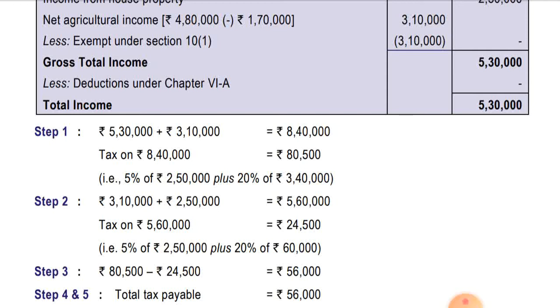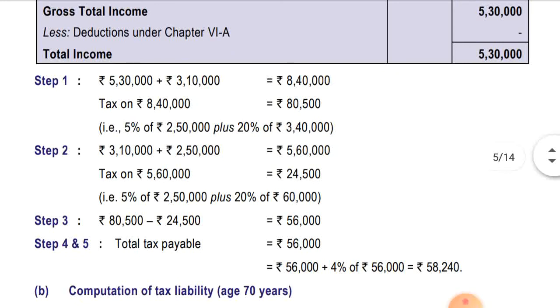From step 1 tax is 80,500, and from step 2 tax is 24,500. Step 1 minus step 2, that is 80,500 minus 24,500, is 56,000. So the total tax payable will be 56,000 plus 4% health and education cess, so the total amount is coming to 58,240.